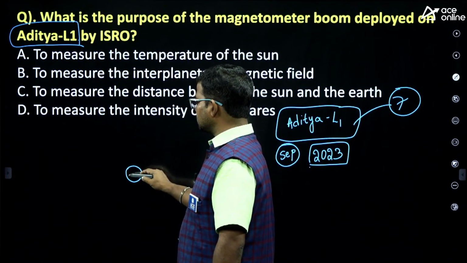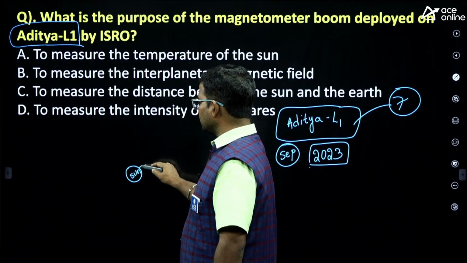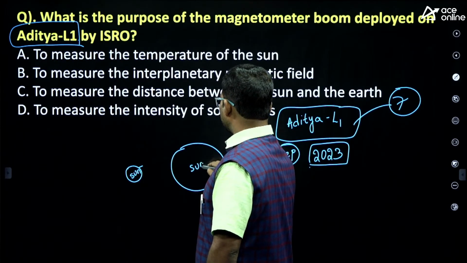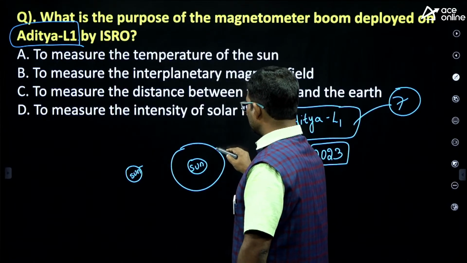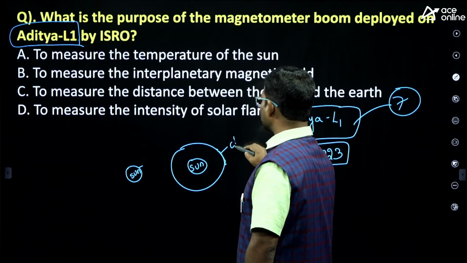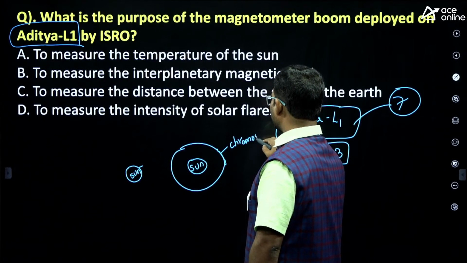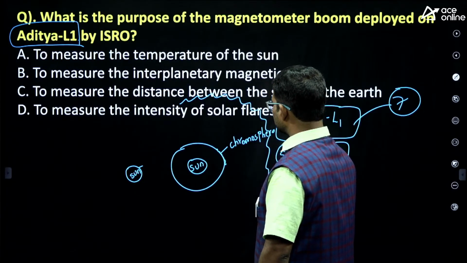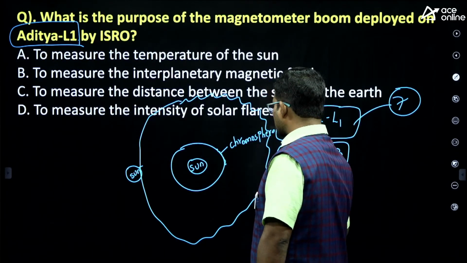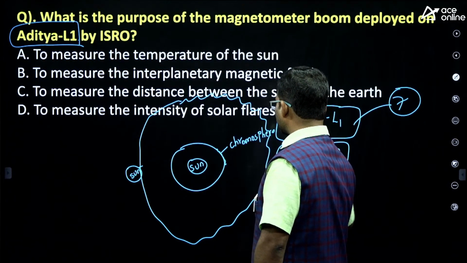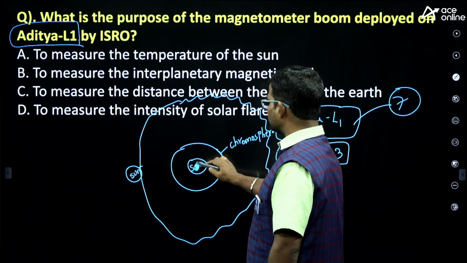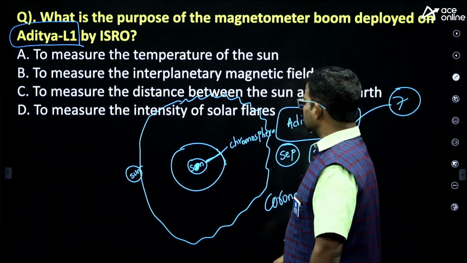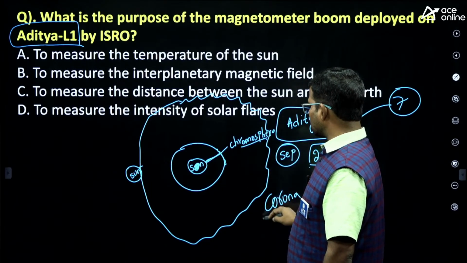So here, let's consider this is the sun. This is the sun, and here is the sun core. Next here we have the sun's chromosphere. Next, around 6 lakh kilometers distance, we have another layer called the corona. From the sun core, the nearest layer is the chromosphere compared with the corona.